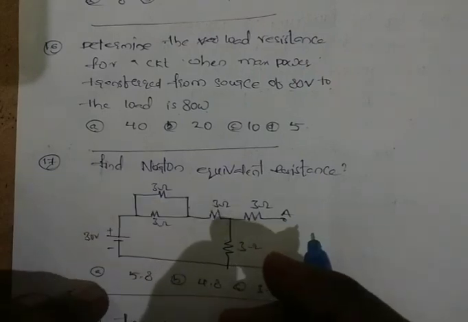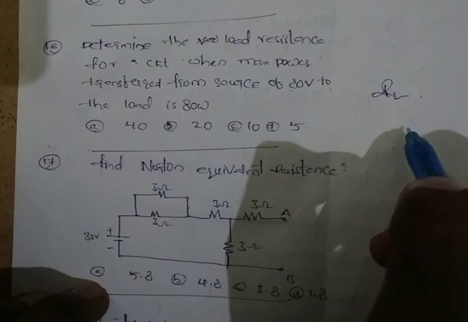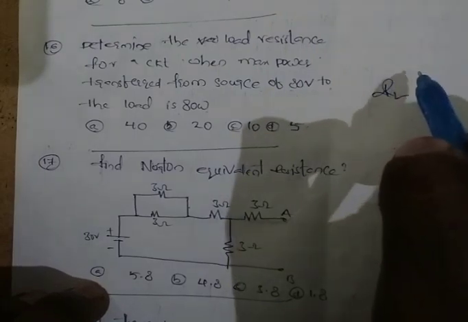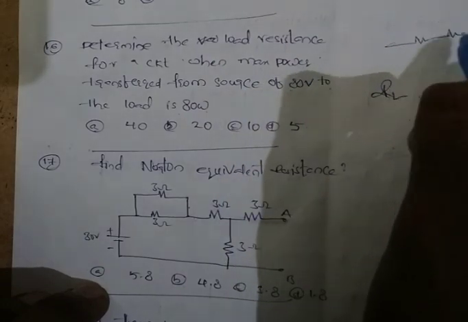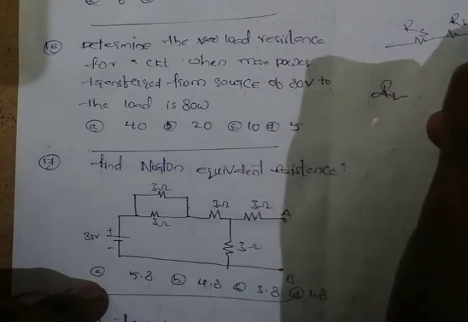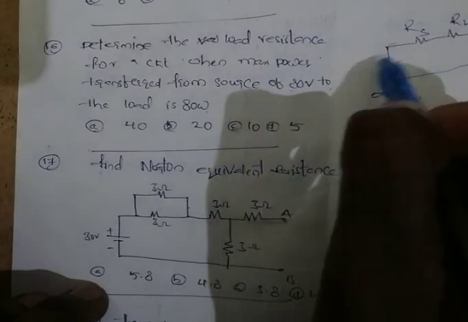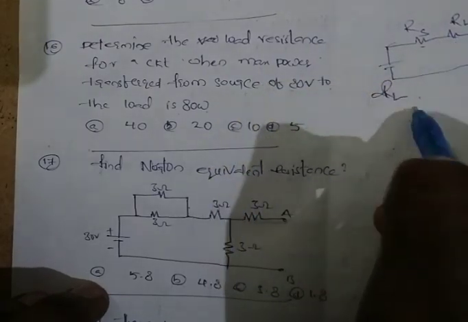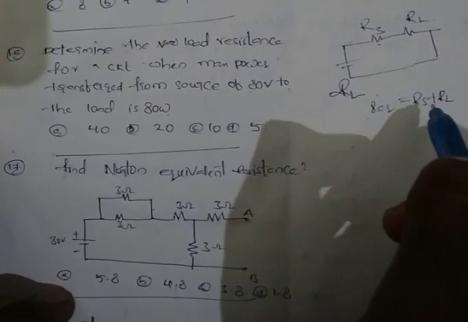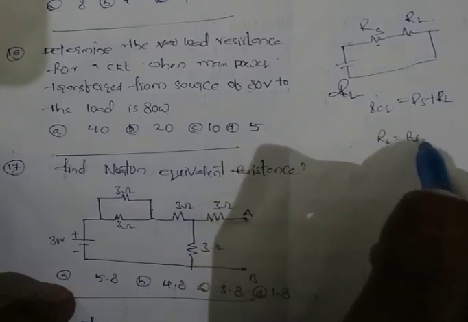We have to find out the load resistance for a given maximum power. We know the condition for the maximum power transfer theorem. For example, this is the source resistance, this is the load resistance, this is the voltage. So the R equivalent is equal to RS plus RL. We know the condition, RL is equal to RS.